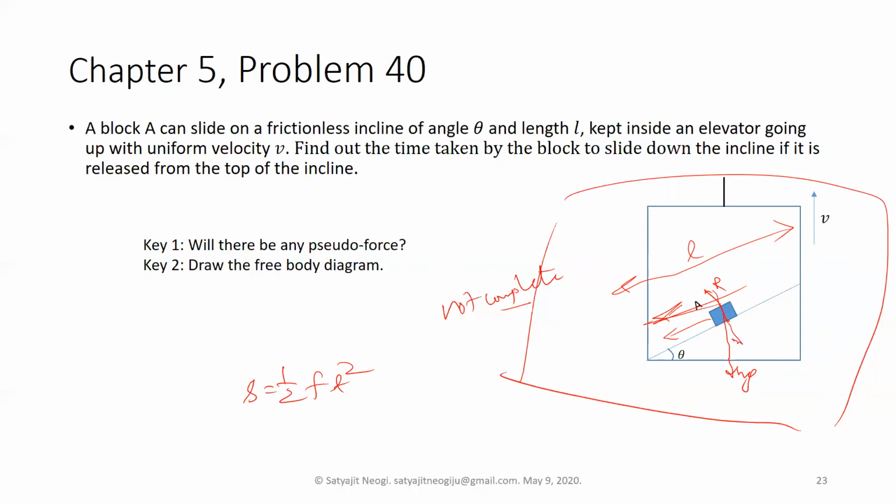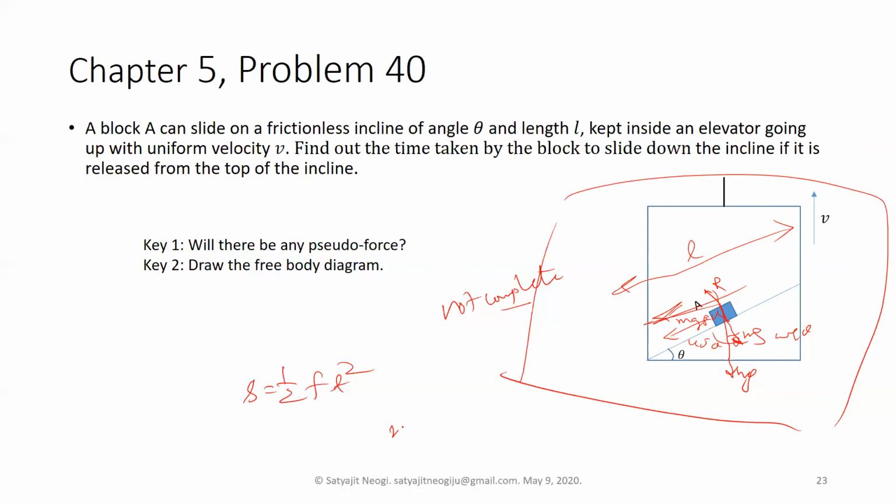Basically R is balancing out the mg component. So if this is theta, is this theta? These are the basic mathematical things, because this is 90 minus theta, so this is theta, so this is mg cos theta. So R is balancing your mg cos theta, right? But for mg sin theta, is there any pseudo force that is imbalancing it, or any component of the pseudo force that you have to think about? If there is not, then only mg sin theta is trying to pull it this way.